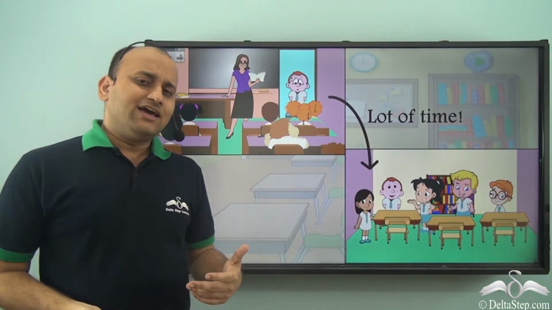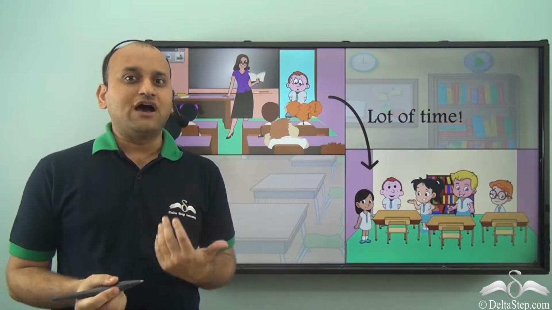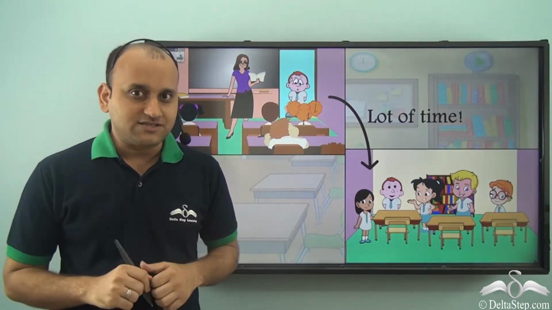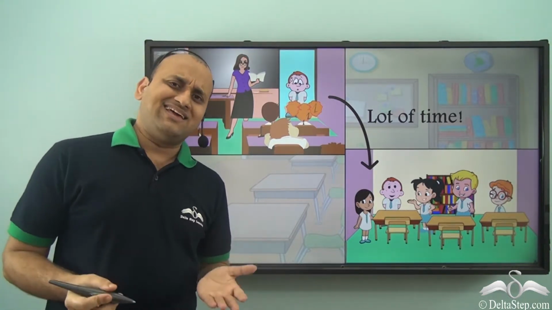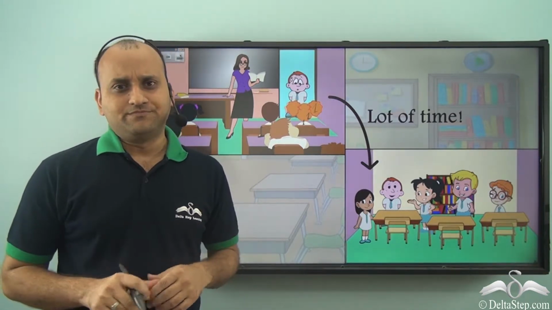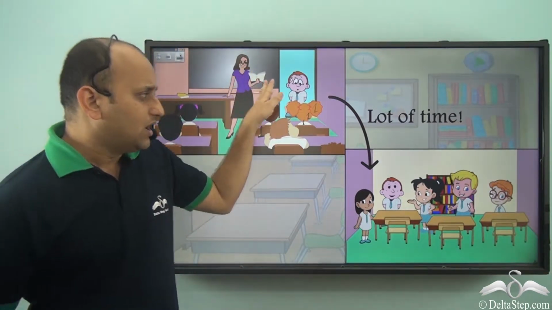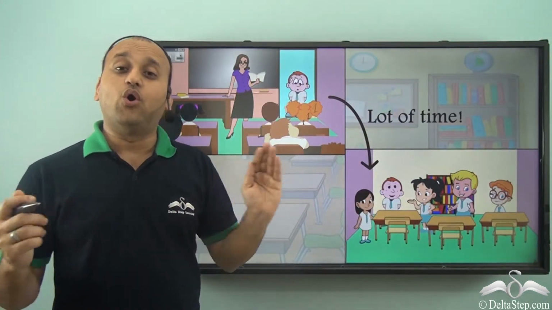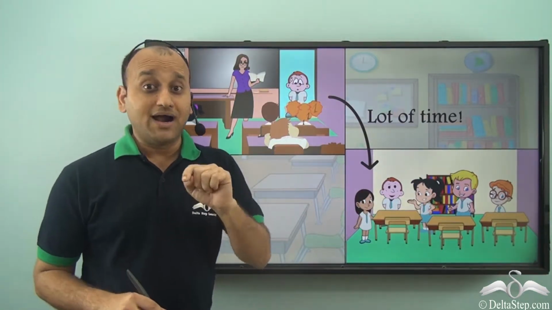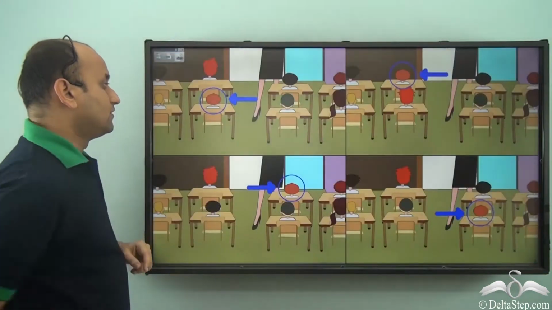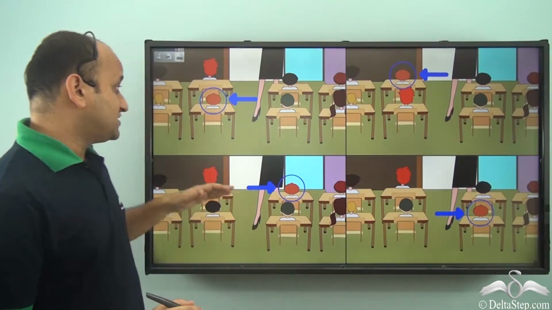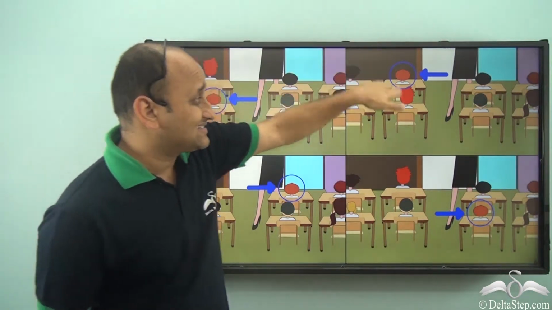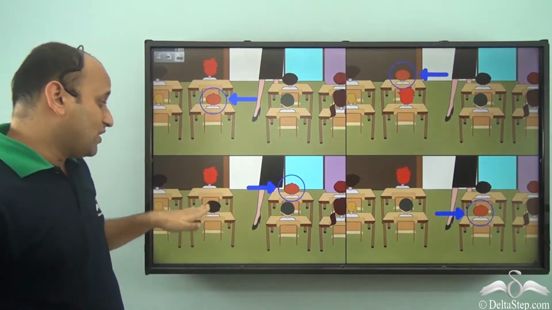So let's say you go to a new school. Now you have a new classroom, new classmates, and you keep on sitting in one corner of the classroom. Then it will take you a lot of time to make friends with all your classmates. But if your teacher makes you sit at different desks every day, so what will happen?